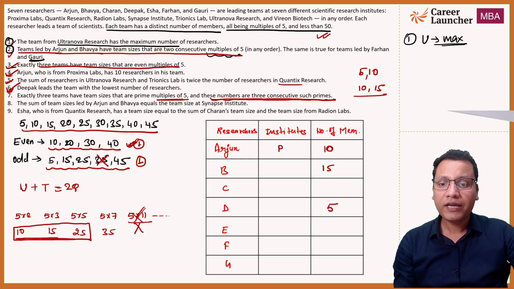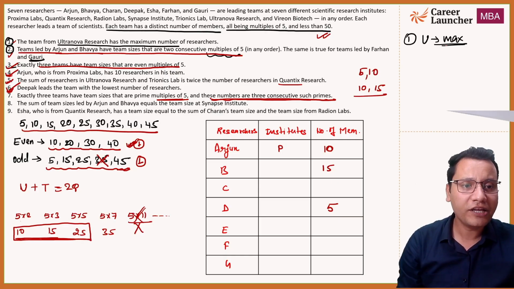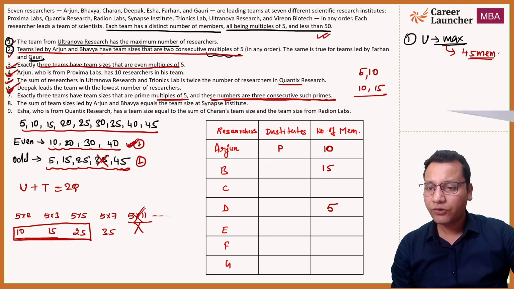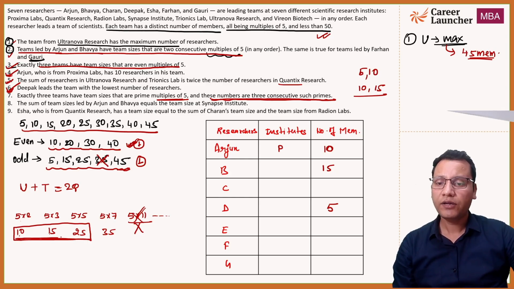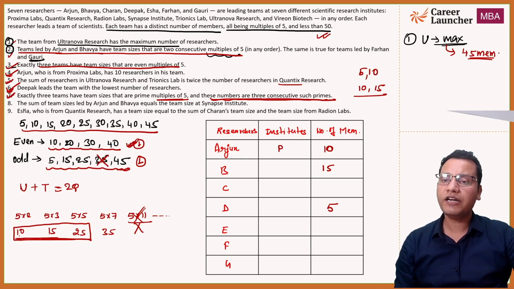That shows कि 45 is the biggest number, सबसे बड़ा वाला नंबर 45 है. That means what, you will have 45 members, right? So we have 10, 15, 25 and 35 is eliminated, right? I think it is pretty much clear to everyone. So 7th is done. Now statement number 8.